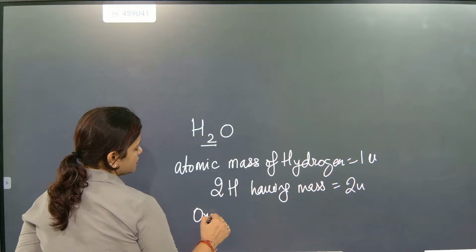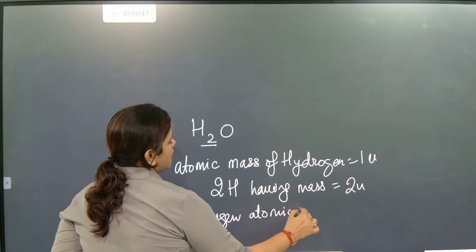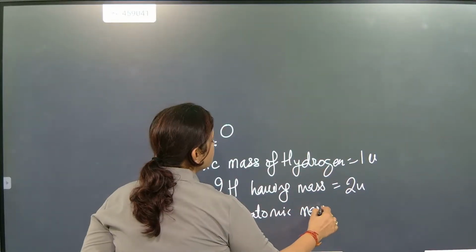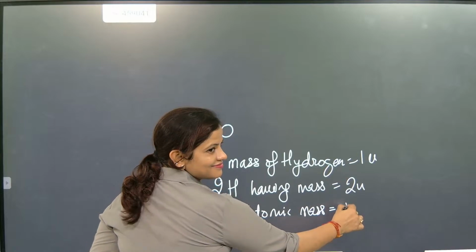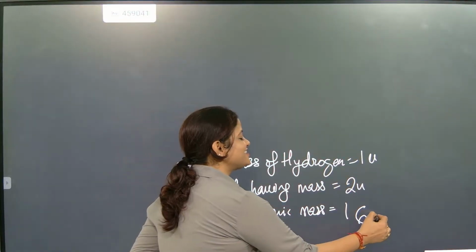Oxygen: the atomic mass of oxygen is 16U.